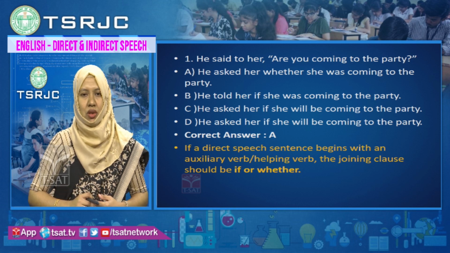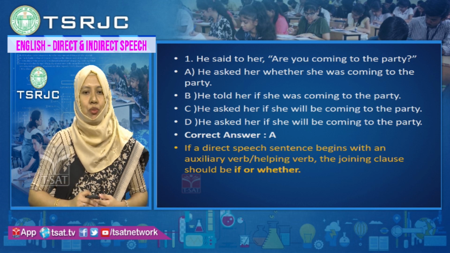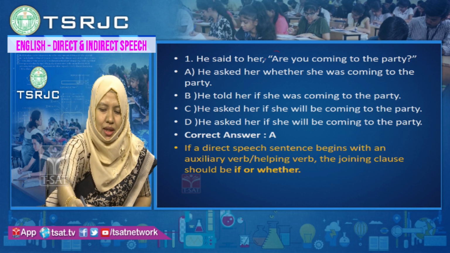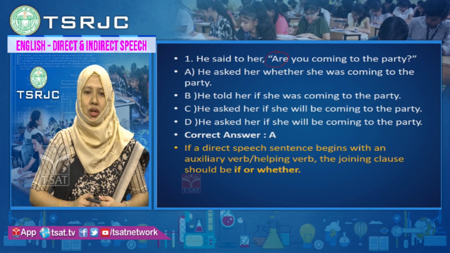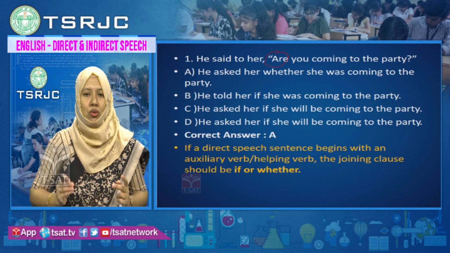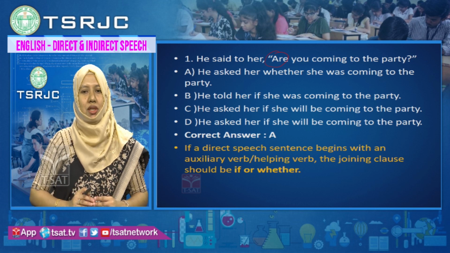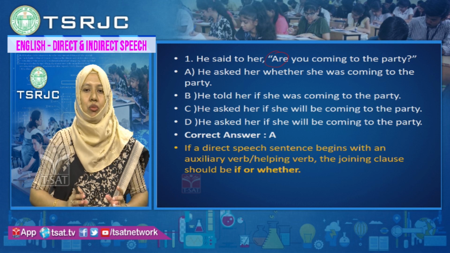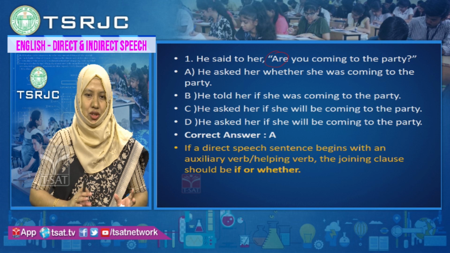Now, if a direct speech sentence begins with an auxiliary verb, here you can see there is an auxiliary verb: am, is, are, was, were, these are all auxiliary verbs or helping verbs. When you are reporting in indirect speech, there is no need of using another conjunction.